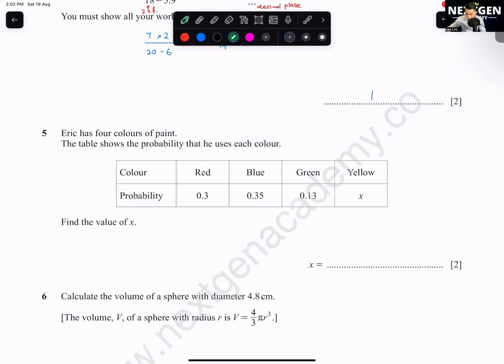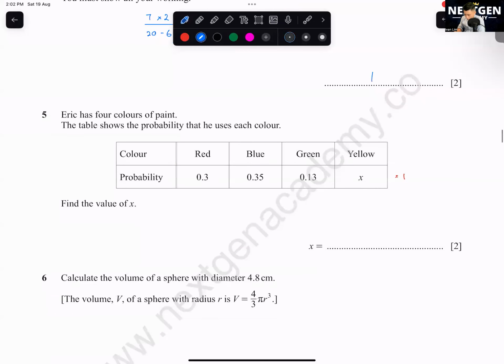Eric has 4 colors of paint. The table shows the probability that he uses each color. Find the value of x. Okay, what we need to know, you add it all up for probability. This should be equals to 1. Okay, 1 will be 100%. So your x should be 1 minus 0.3 minus 0.35 minus 0.13, which you'll get 0.22.